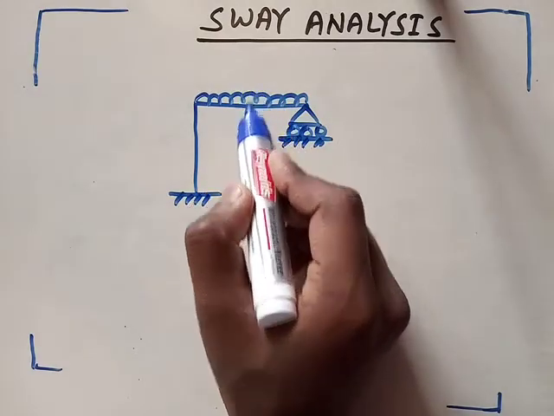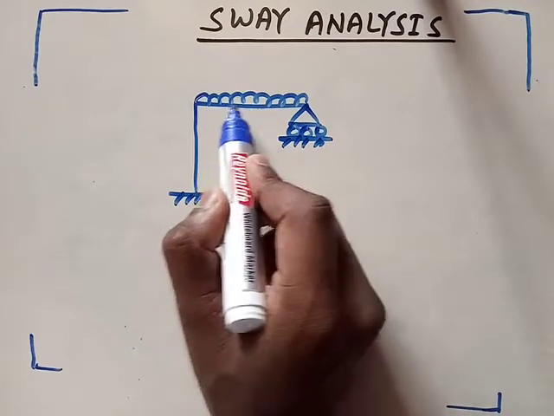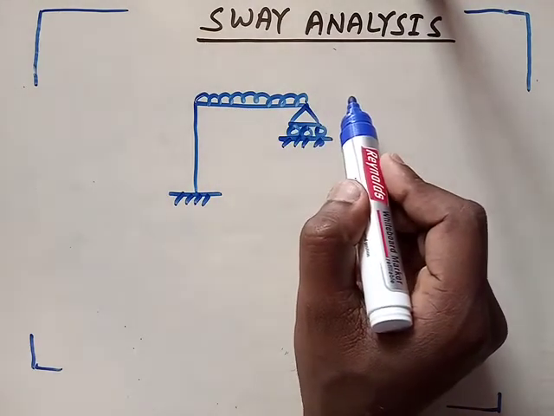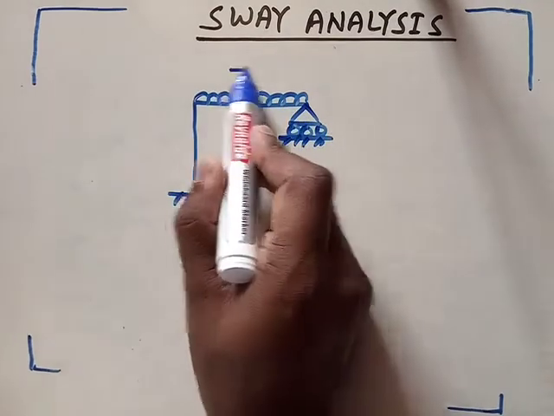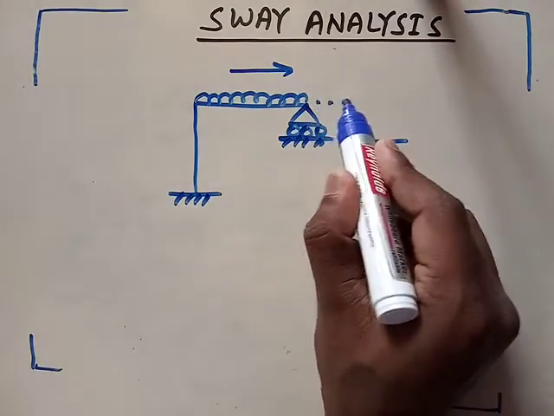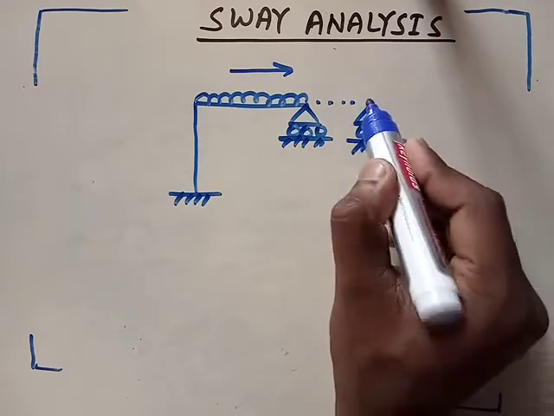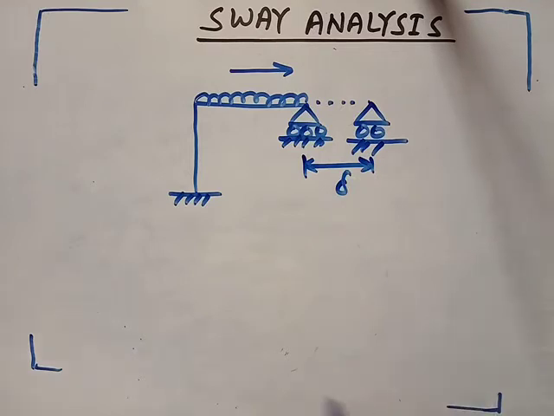If you provide a cut here, this part will turn like this, so this part will go toward this side. Okay, so sway will be this side. Suppose this has reached to this part.